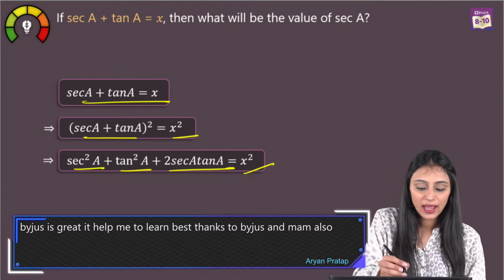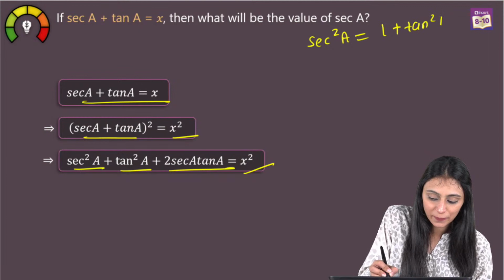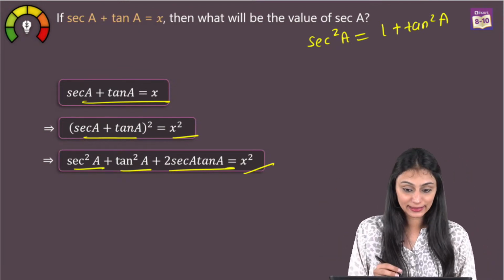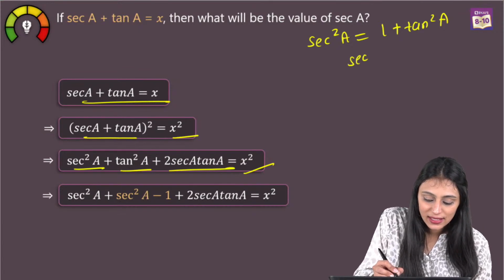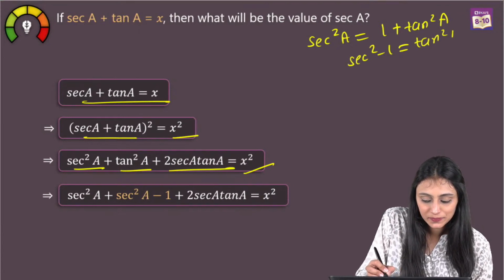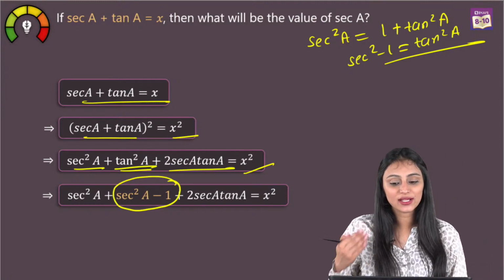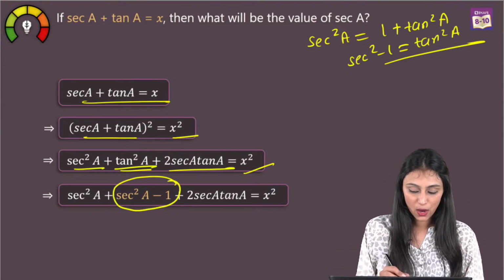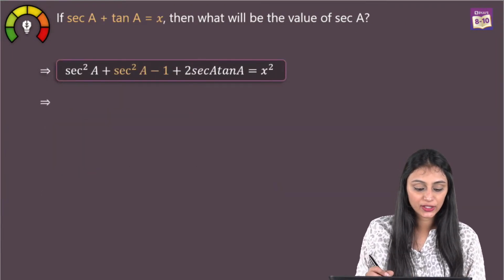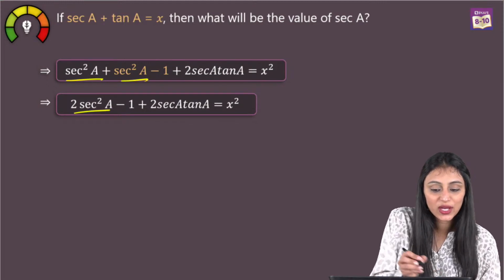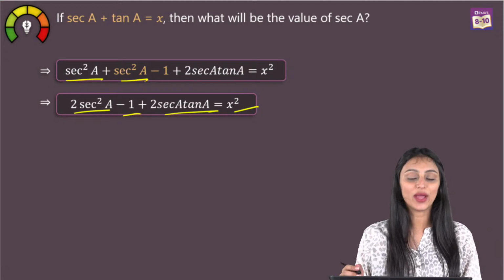So from here, I just told you that sec square A is equal to 1 plus tan square A. That's the trigonometric identity, right? So tan square A can be written as sec square A minus 1. That's what I've done here. I've changed this tan square A to sec square A minus 1. Now, with this step, sec square A plus sec square A would be 2 sec square A, minus 1 plus 2 sec A tan A is equal to x square.